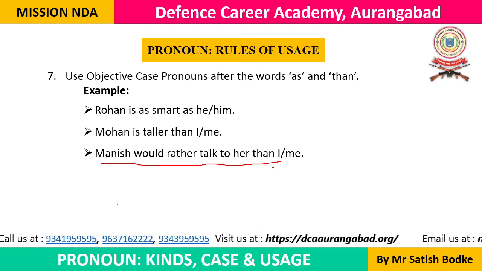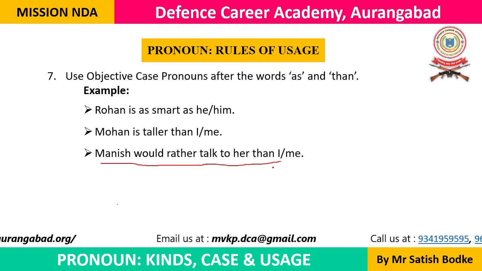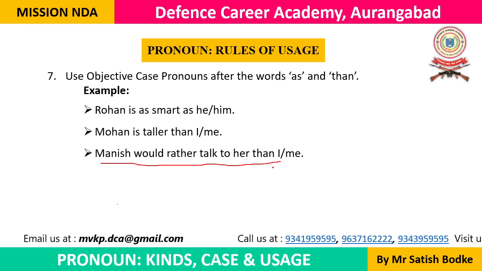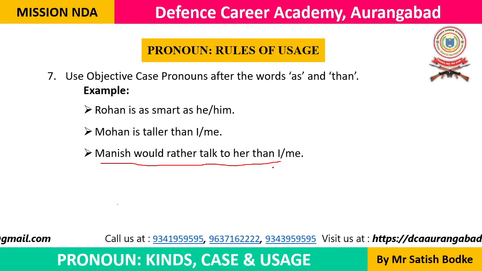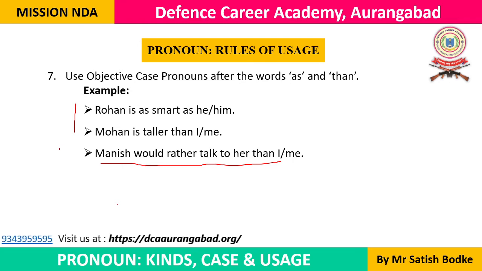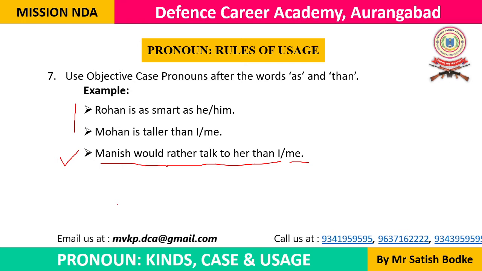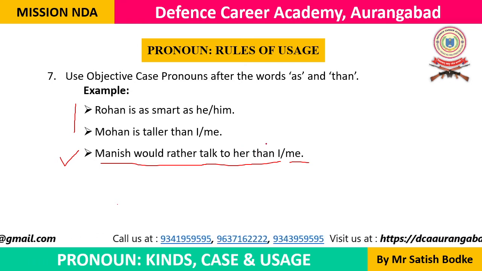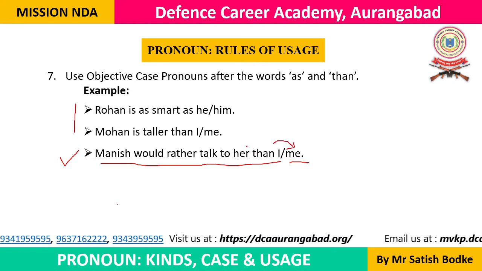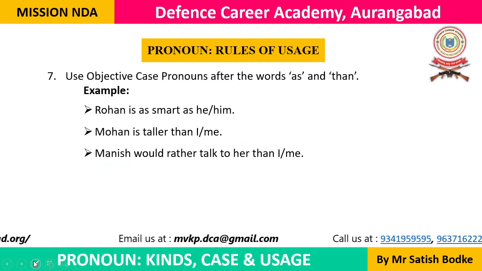If we use I, it will mean that Manish would rather talk to her than I would do that. Means I would not talk to her, but Manish would talk to her. So if we use I, this is the meaning. In the third example specifically, not in the first two examples, this kind of contrast arises. But if we use me, the meaning changes. The meaning is Manish would rather talk to her than me. Means instead of talking to me, he would talk to her. So this is the meaning of this example.